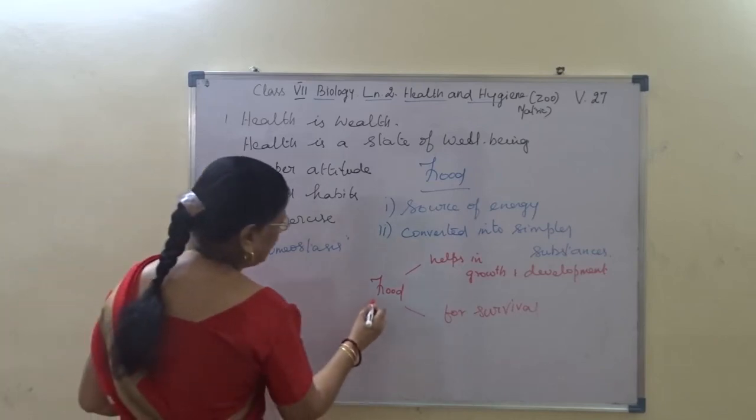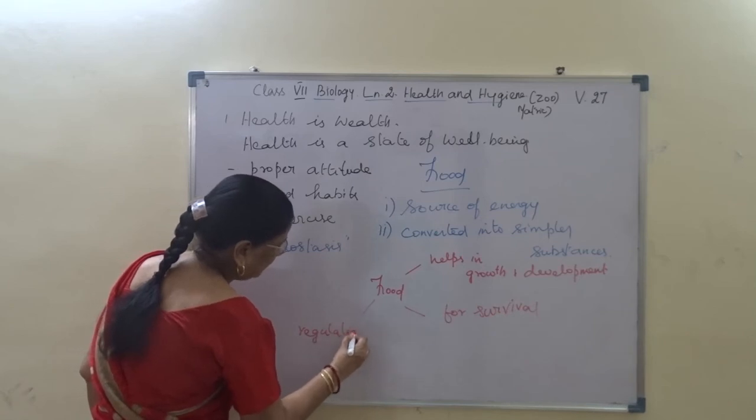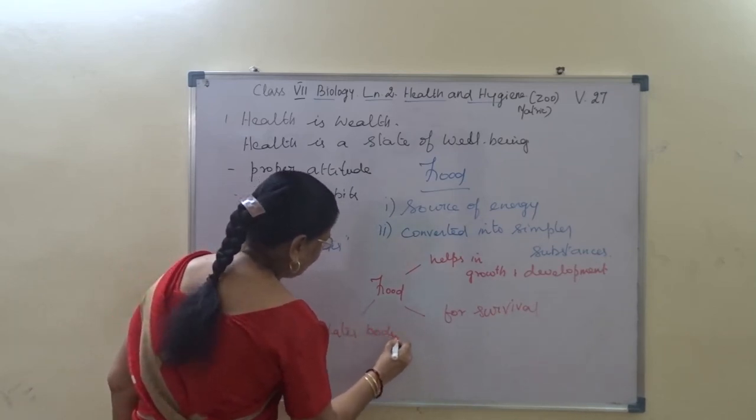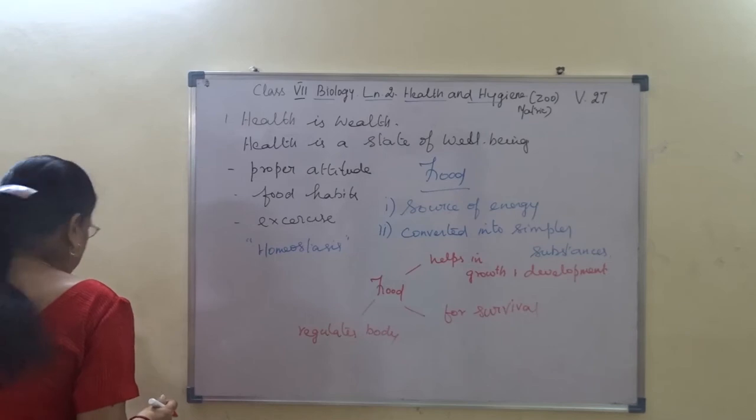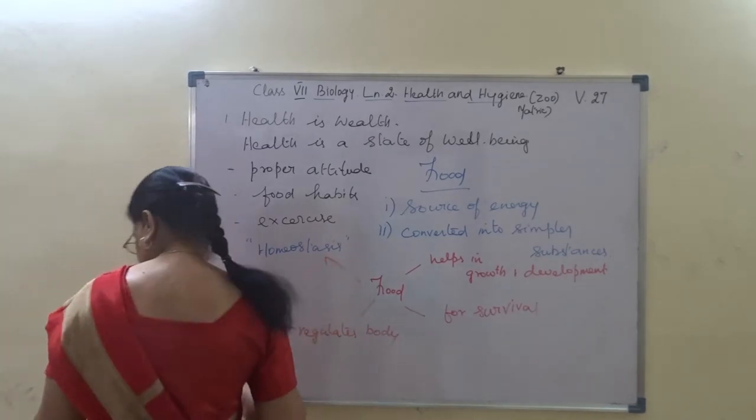Then food regulates body temperature. Food regulates homeostasis.